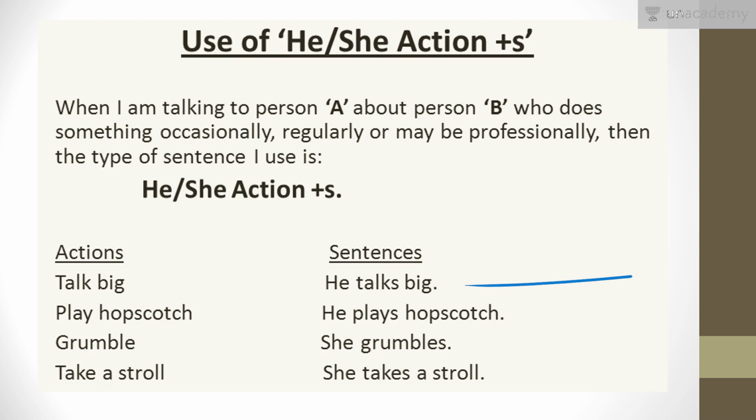Similarly, if I have the action play hopscotch, then I would say he plays hopscotch. Again, I have just added this s with the action. He plays hopscotch. If the action is grumble, बड़बड़ाना, then I would say she grumbles. कैसे बोलेंगे? She grumbles. I will not say she grumble. I would say she grumbles. Similarly, if the action is take a stroll, टहल के आना, then she takes a stroll. कैसे बोलेंगे? She takes a stroll. Okay.